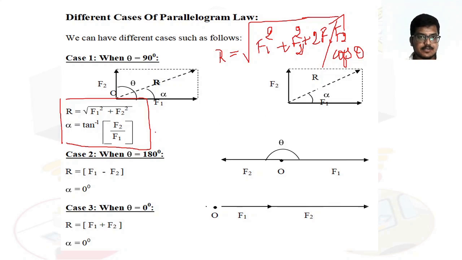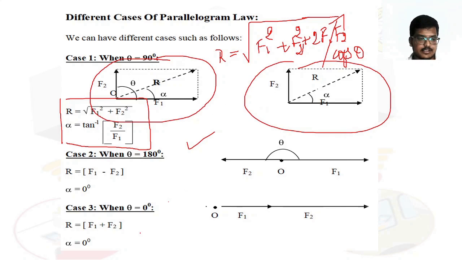So the concept is important. Here terms are changed, just follow this method. When theta is 180 degree, R is equal to F1 minus F2. You try to solve this. When theta is 0 degree, what is the value of R and what is the value of alpha, considering this diagram.